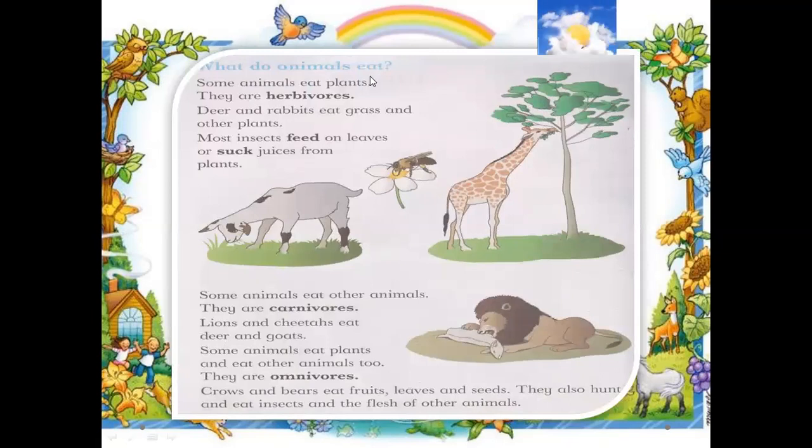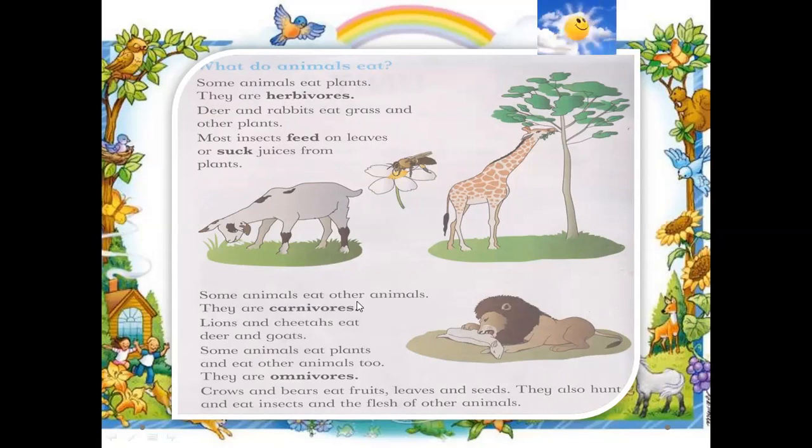What do animals eat? In these slides, we will talk about their food, what different kinds of animals eat. So let's first have a short look at the reading. Some animals eat plants. They are herbivores. The animals that eat plants are called herbivores. Deer and rabbit eat grass and other plants. Most insects feed on leaves or suck juice from plants, like you can see in these pictures.